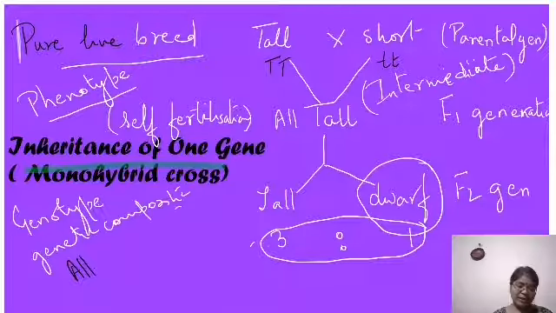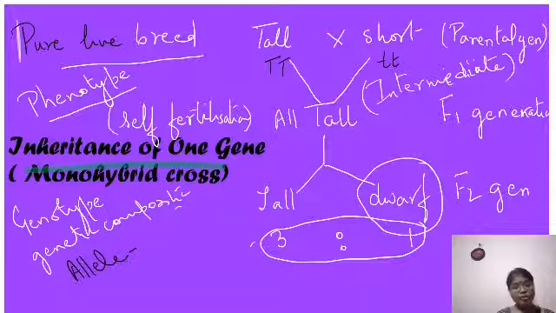So, allele. Now what is an allele? Allele is the contrasting form of a gene. You can also say it is a contrasting form of a character. Suppose the gene is the height of the plant.